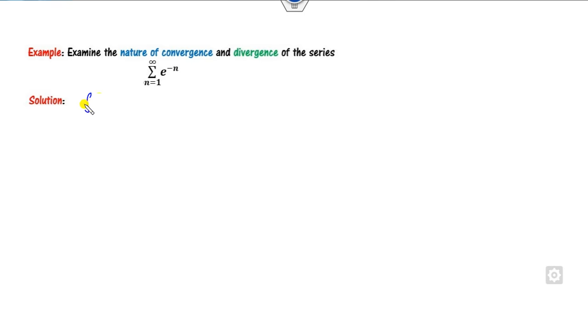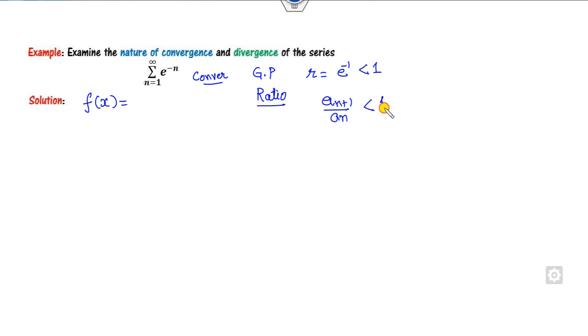Look at this another one. If I consider f of x, again you can see if you apply the GP test, the common ratio is e raised to power minus 1, which is less than 1. So therefore this series is convergent. You may apply here the ratio test, that is a n plus 1 over a n. Clearly, this is less than 1. You may apply here the root test. What is that? a n raised to 1 by n. It is e raised to minus 1, which is less than 1. So in either case you can get it as convergent. So you can solve this problem by either of the tests.